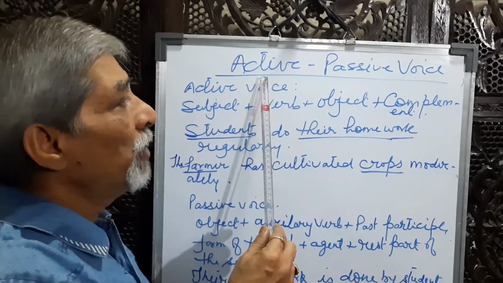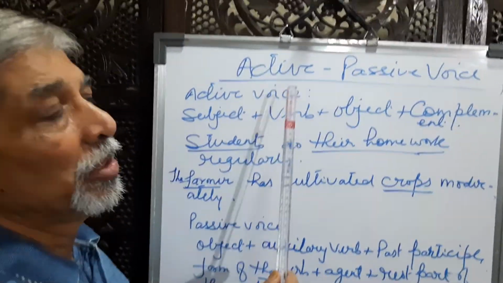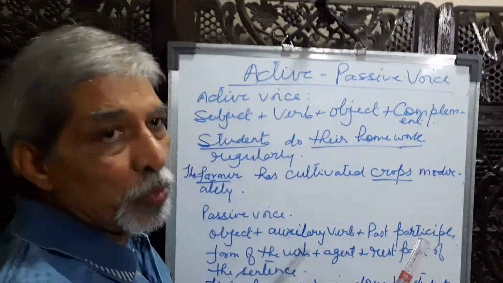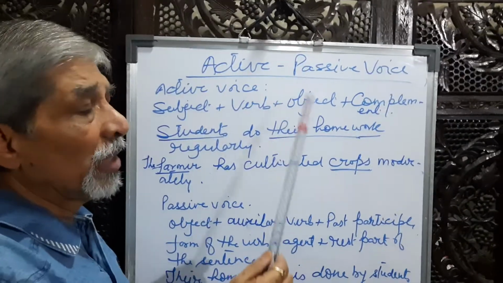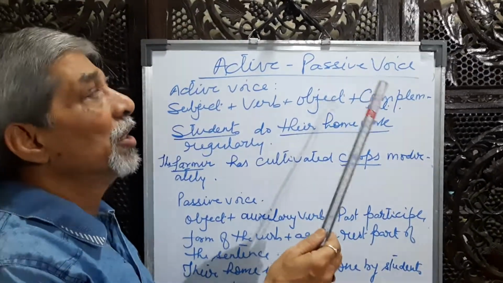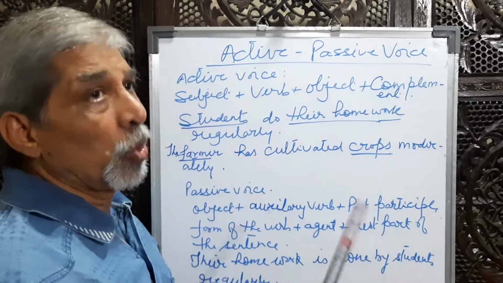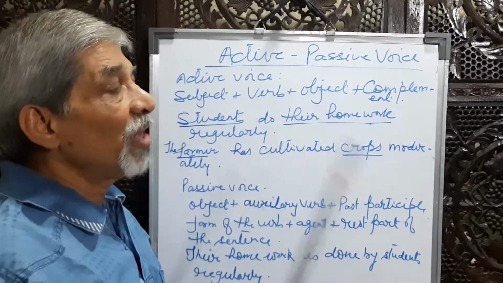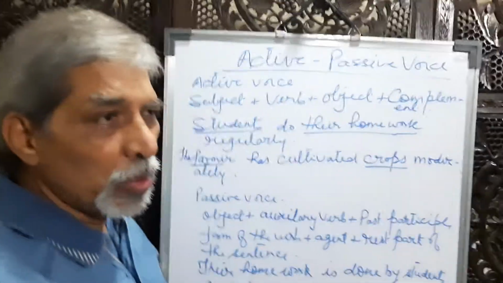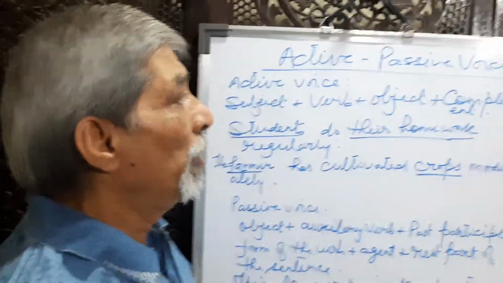So, an active voice sentence is converted into a passive voice sentence, or a passive voice sentence is sometimes converted into active voice. So, what is the rule? Basically, once we understand the rules, our work becomes quite simple.